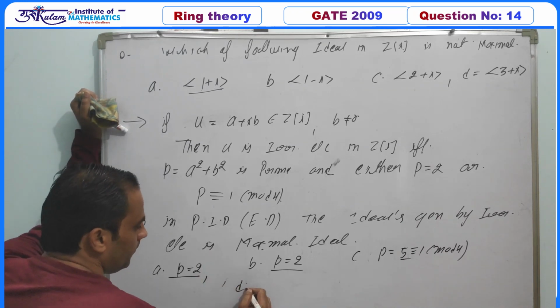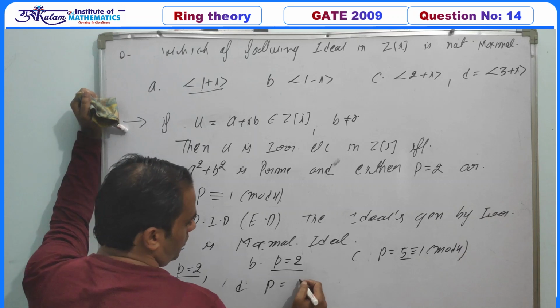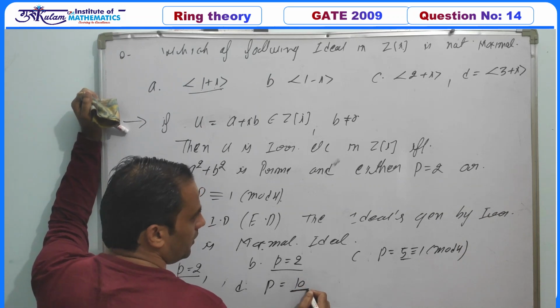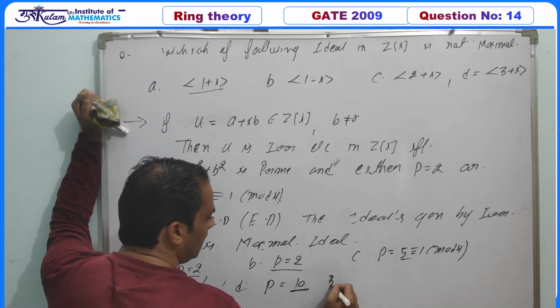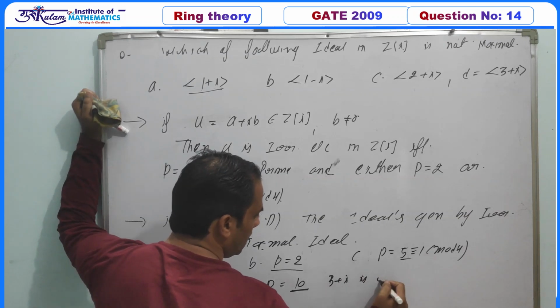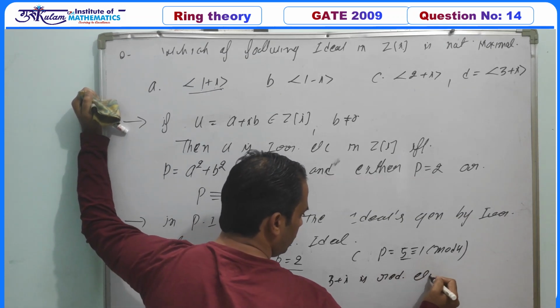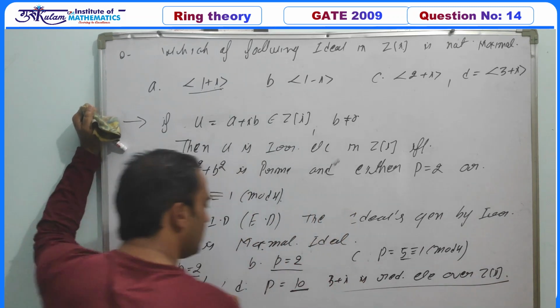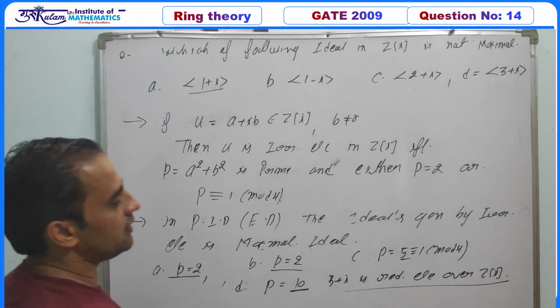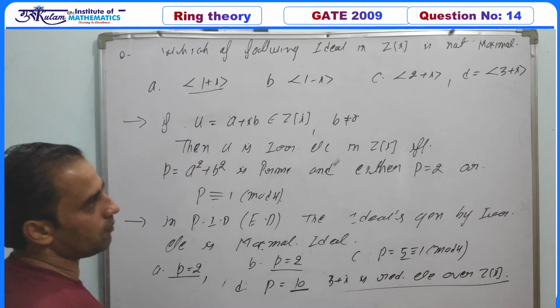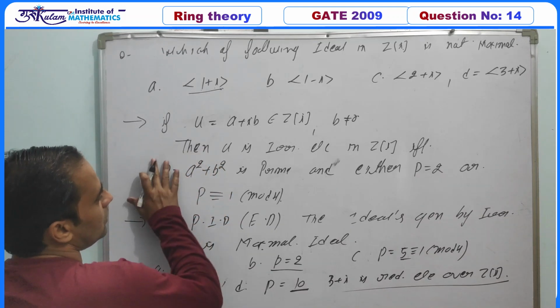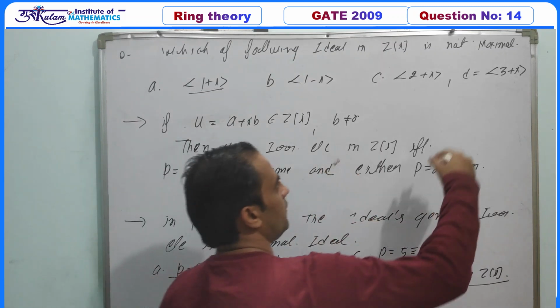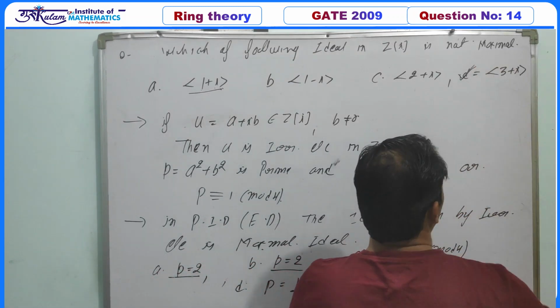In the D option, p is equal to 10, which is not a prime number. So 3 plus iota is a reducible element over Z[i], which implies the ideal generated by this reducible element is not a maximal ideal.